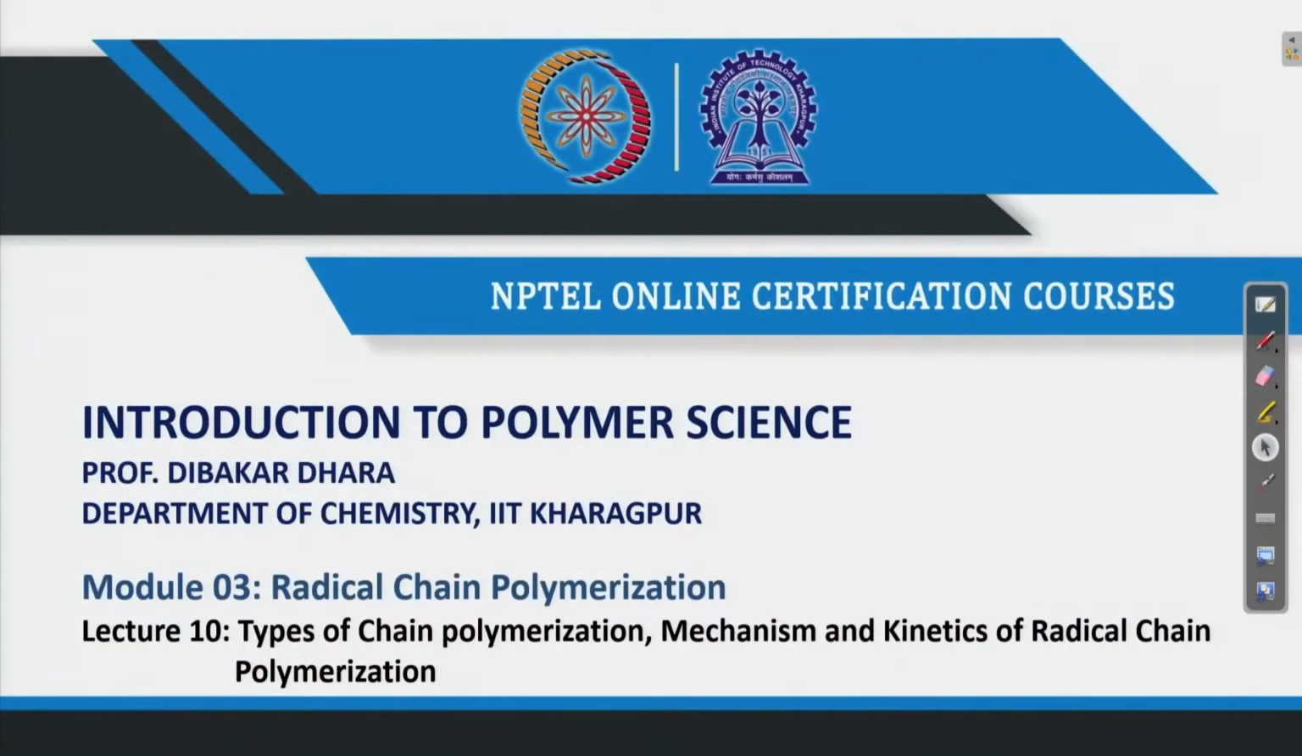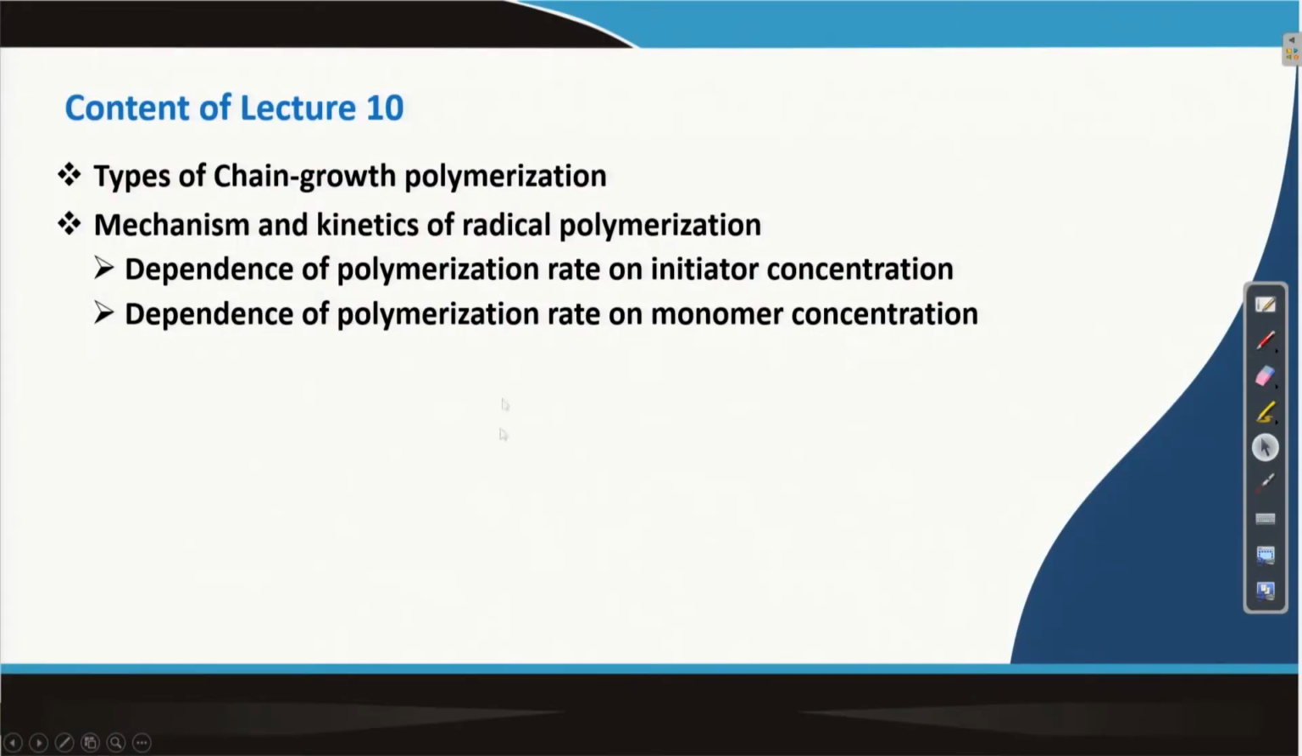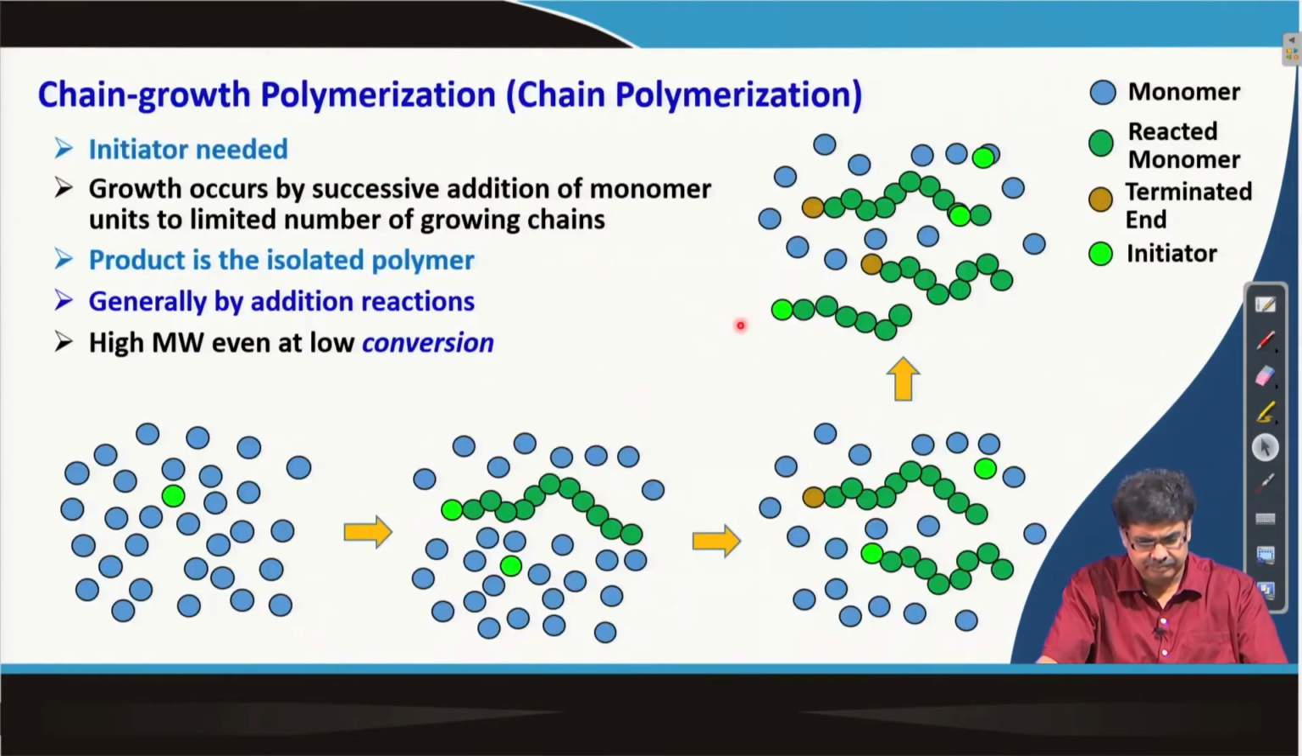Welcome back. In this lecture, I will start module 3, which is radical chain polymerization. The content of this lecture is as follows. I will talk about types of chain growth polymerization and then talk about mechanism and kinetics of radical polymerization.